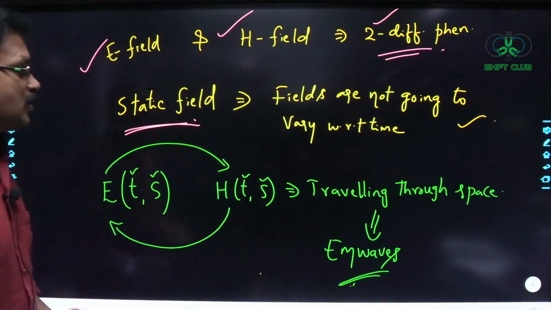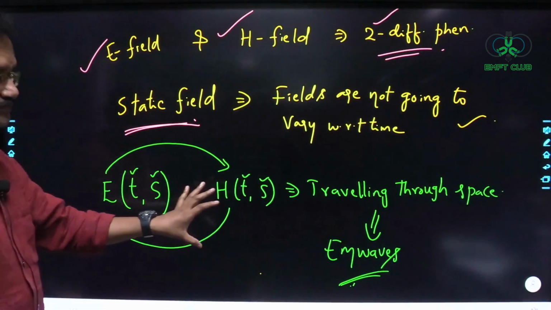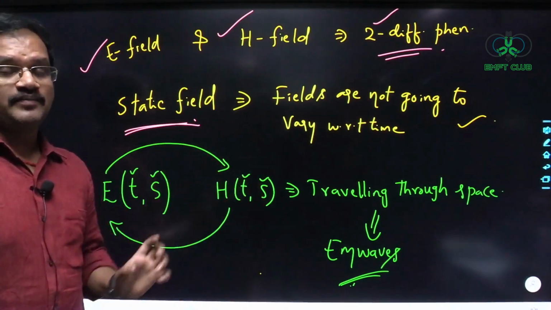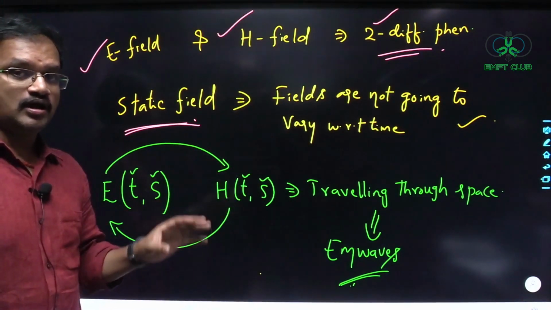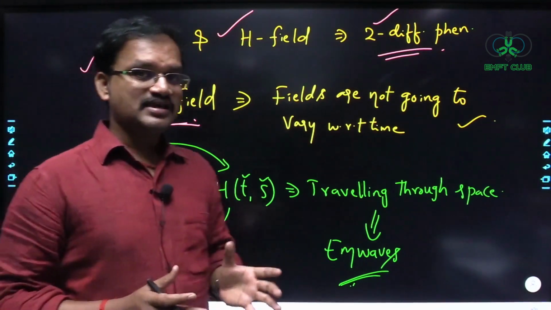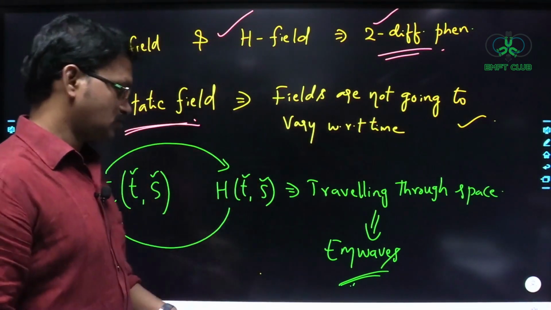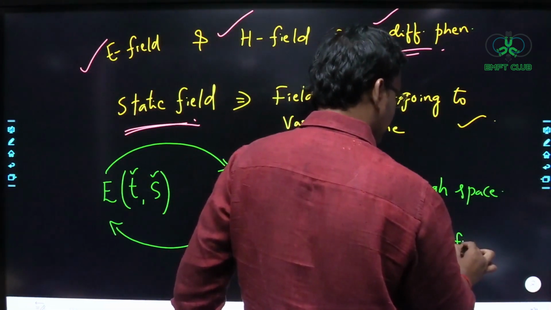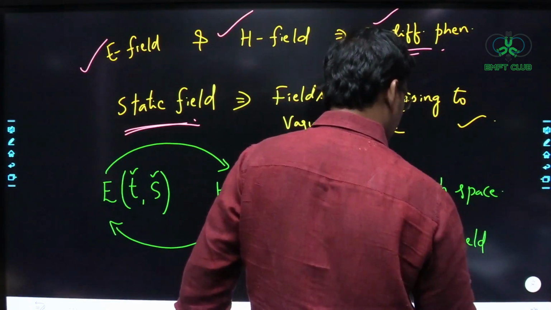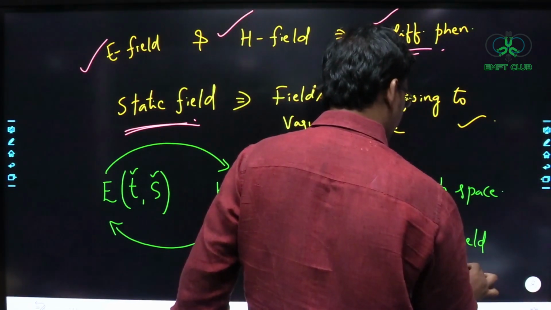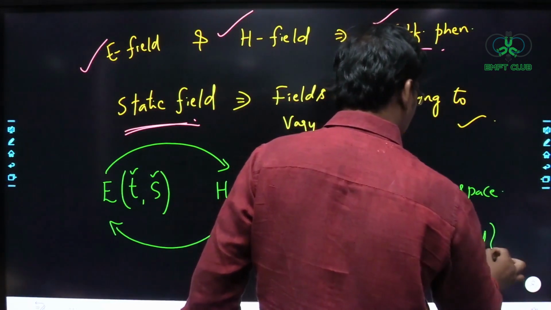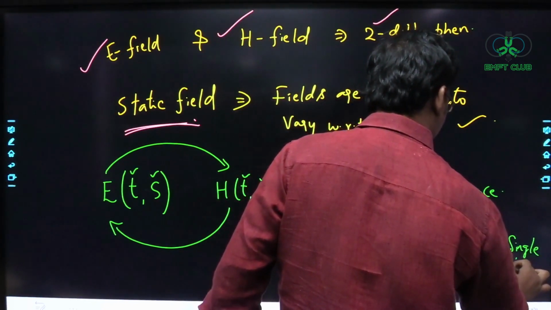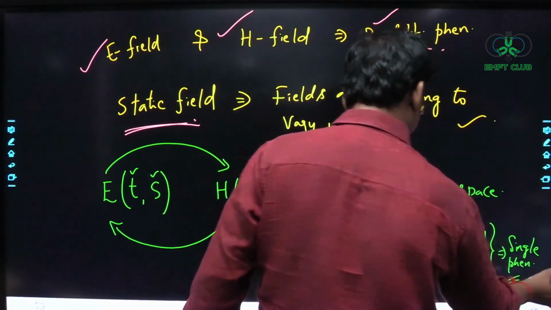Understood? So here in electromagnetic waves, we cannot treat the electric field and magnetic field as two different phenomena. Instead, we have to treat them as a single phenomenon. In the electromagnetic waves case, we have to treat the electric field and magnetic field as a single phenomenon. They will become a single phenomenon.